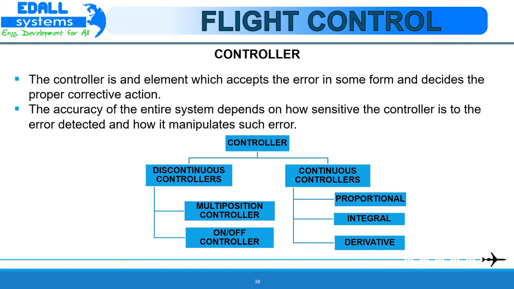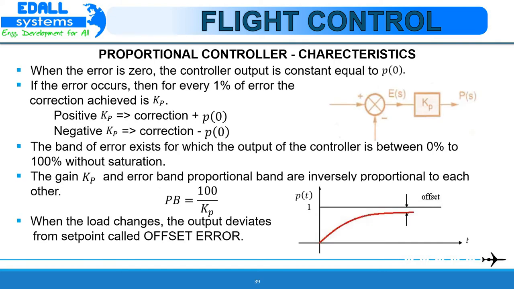Let us start off with the proportional controller. In this controller mode, the output of the controller is simply proportional to the error E of t. The relation between the error E of t and the controller output P is determined by a constant and is called the proportional gain constant, denoted by Kp. The output of the controller is a linear function of the error E of t. Thus, each value of the error has a unique value of the controller output. The range of the error, which covers 0% to 100% controller output, is called a proportional band.